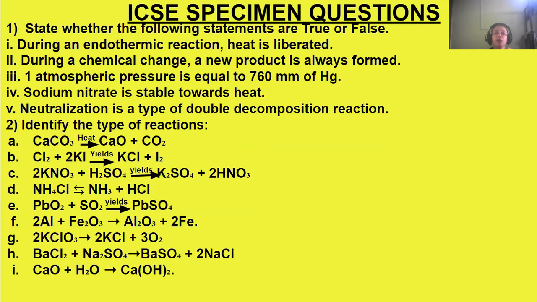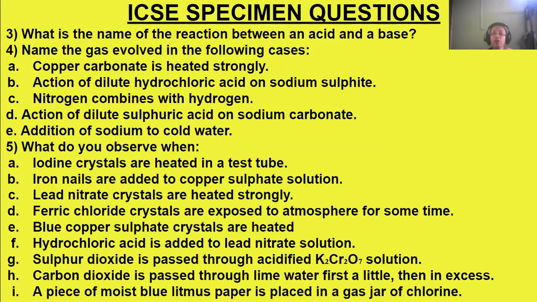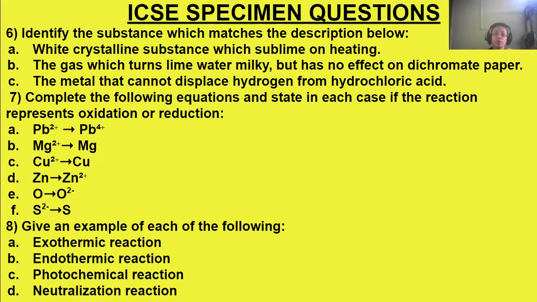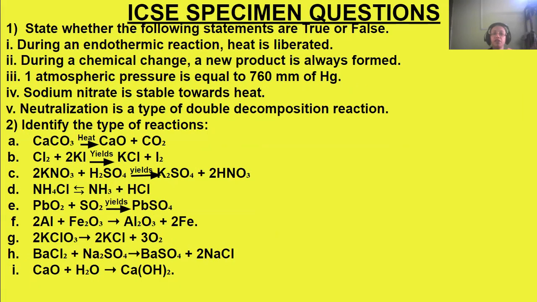Next: chlorine reacts with potassium iodide to form potassium chloride and iodine. It's a displacement reaction. What happens? Chlorine displaces iodine from potassium iodide.